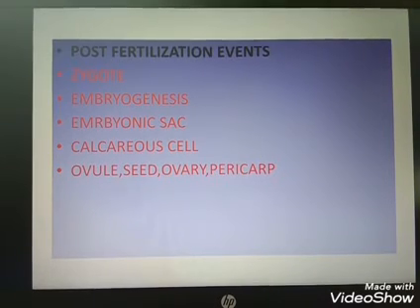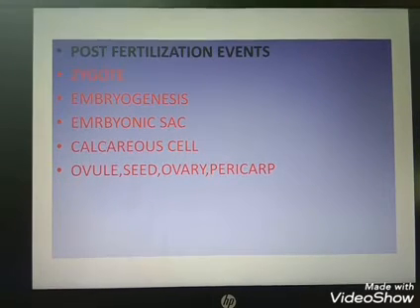Calcareous shell means a calcium-deposited shell. This calcareous shell protects the organism, because in this case the zygote develops outside the body, so it requires a protective covering. So in reptiles and birds, the protective covering is the calcareous shell.